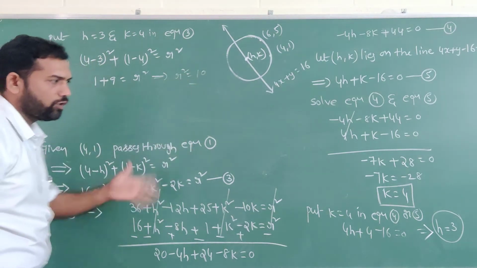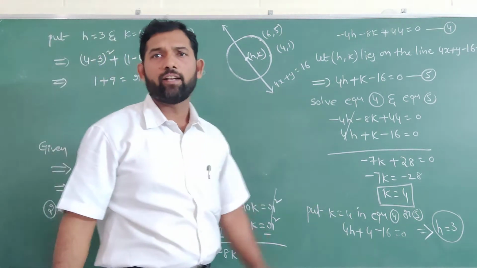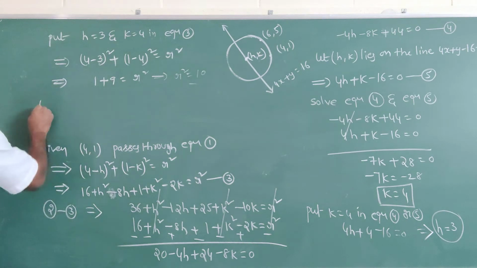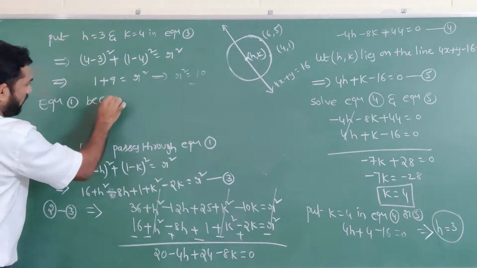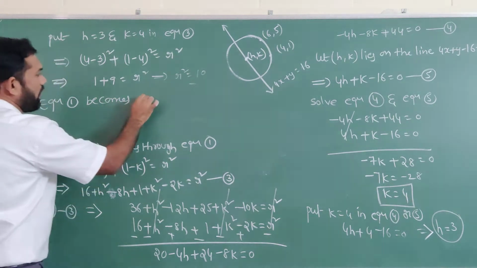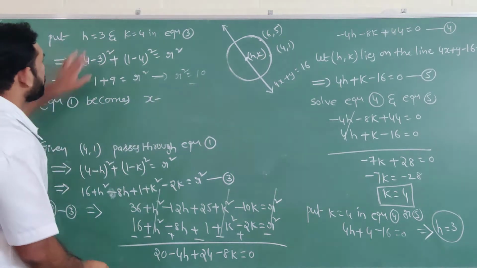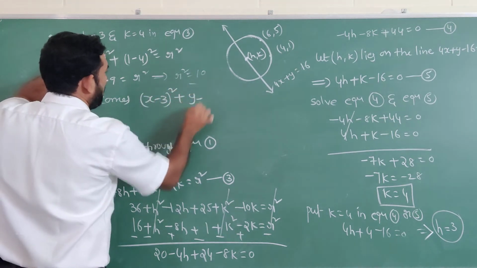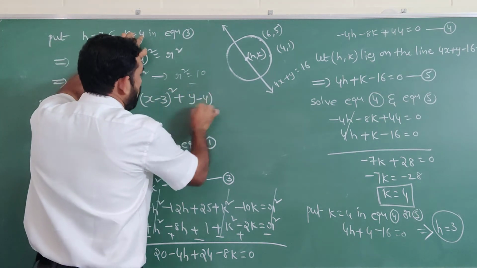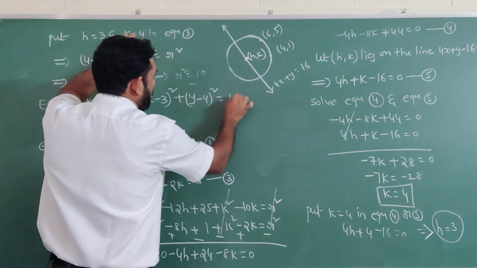So the r value came, and the h and k values came. Then equation number 1 becomes x minus h whole square plus y minus k whole square equal to r square: x minus 3 whole square plus y minus 4 whole square equal to 10.